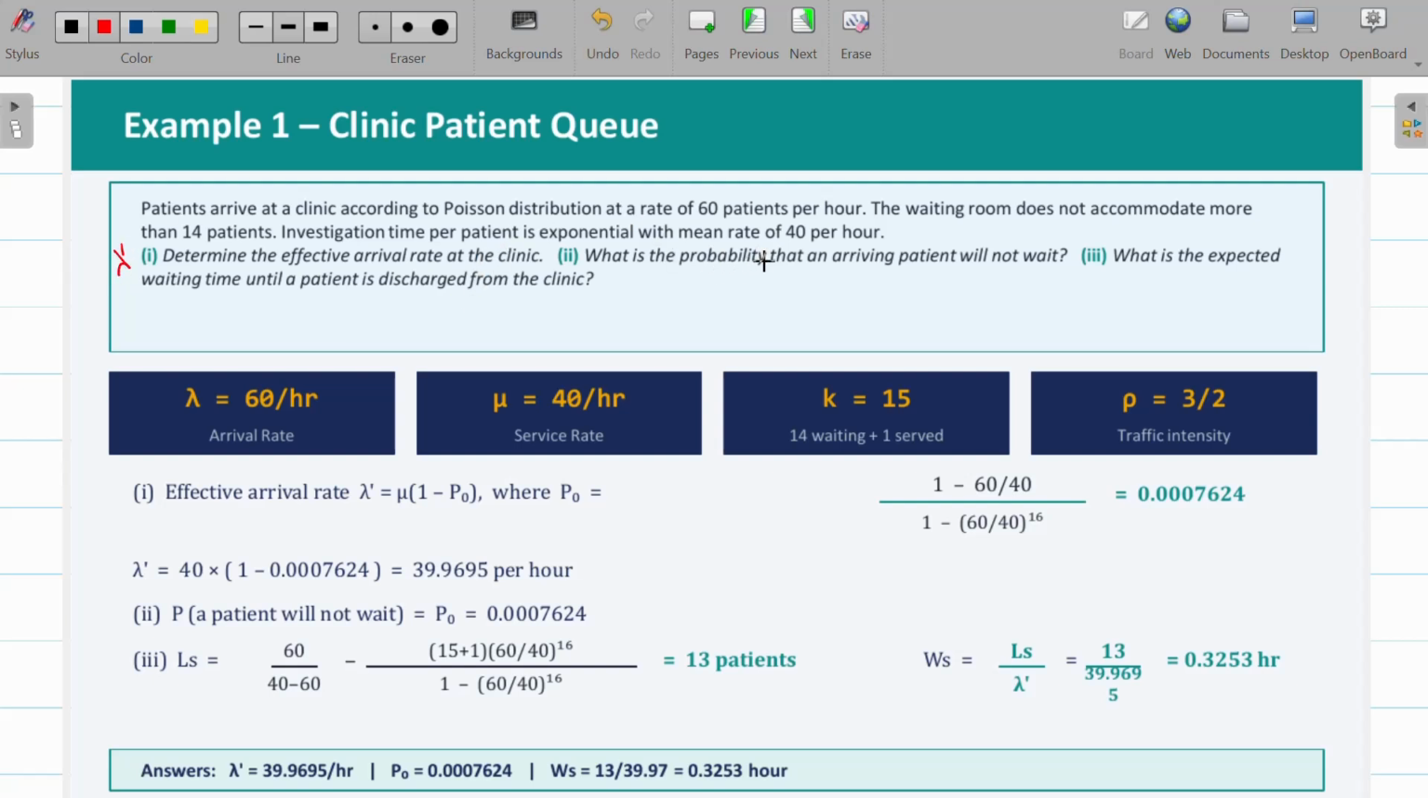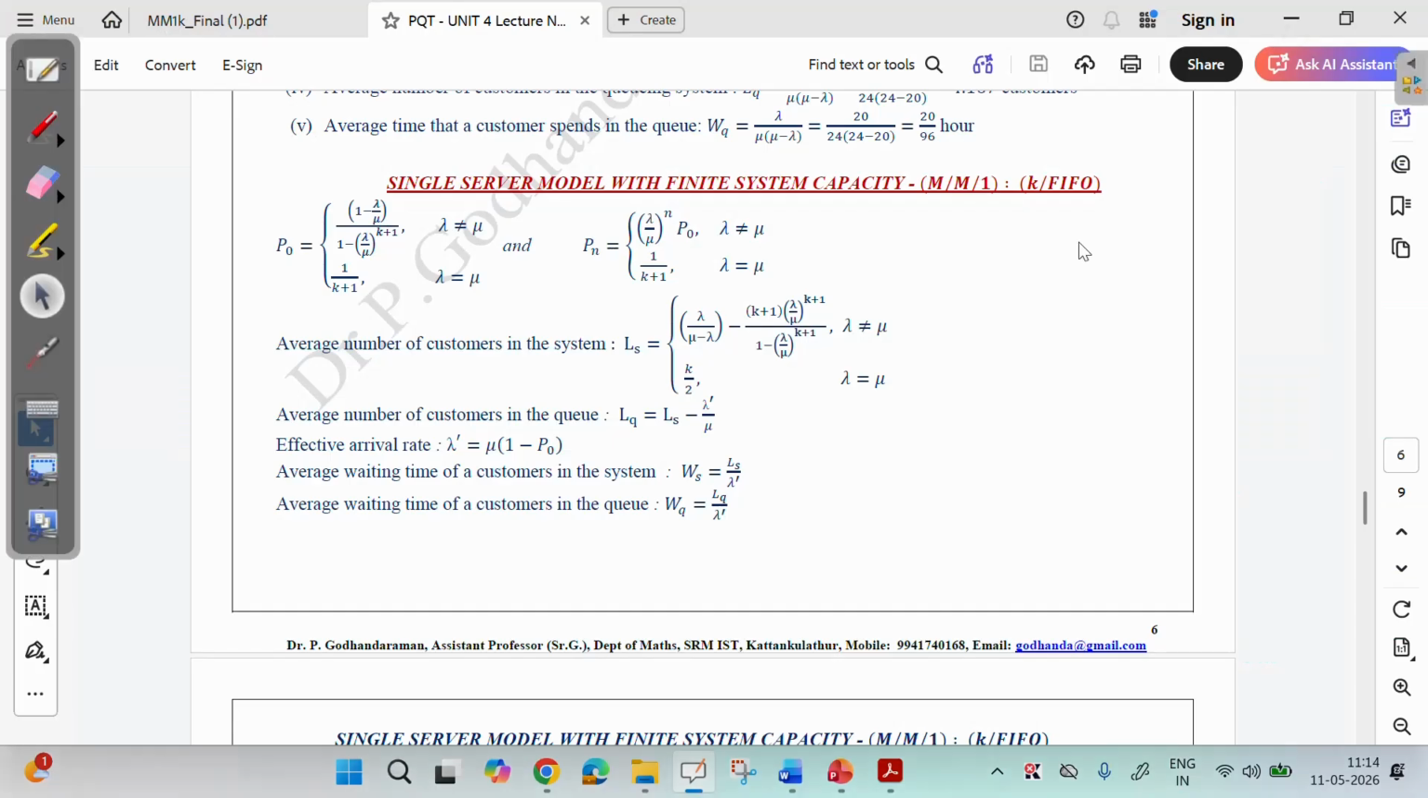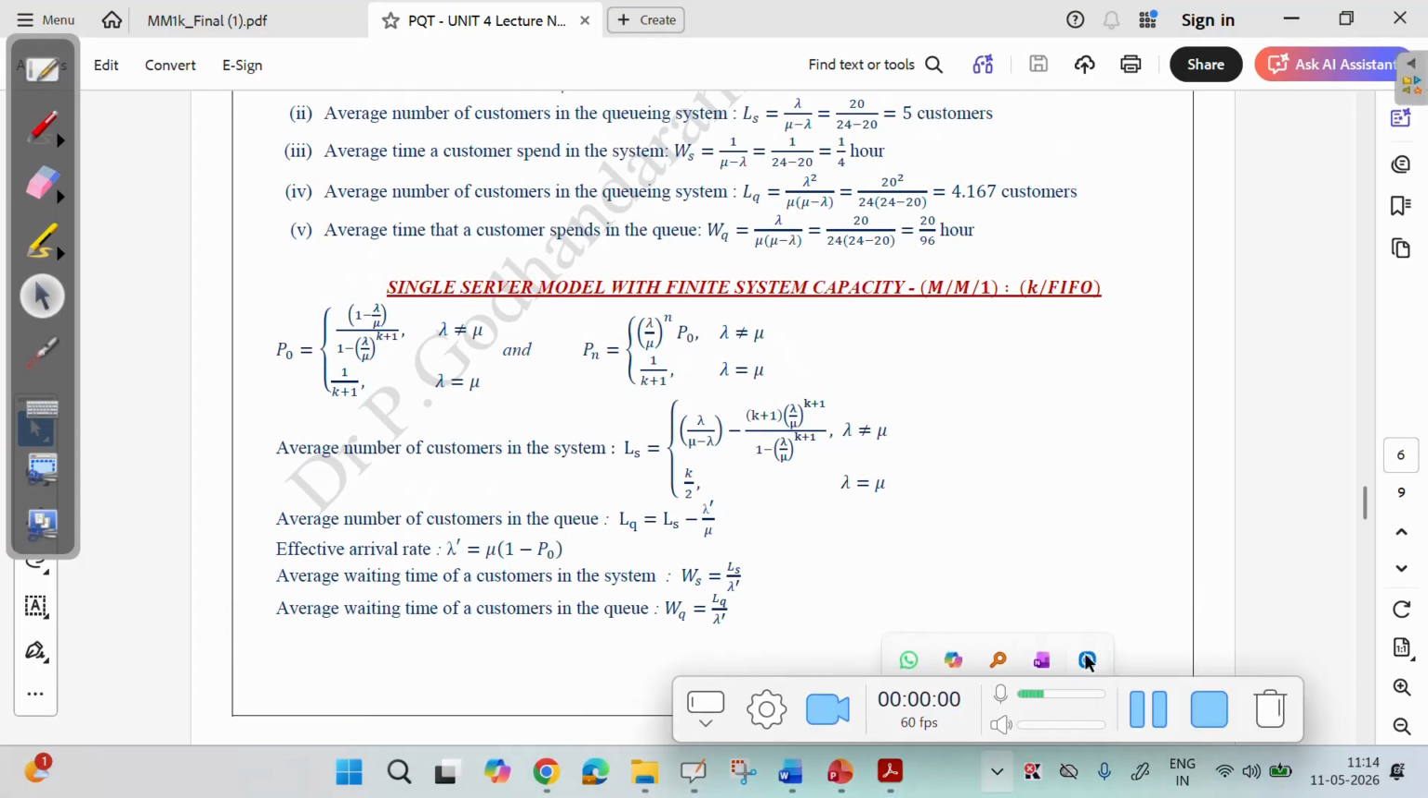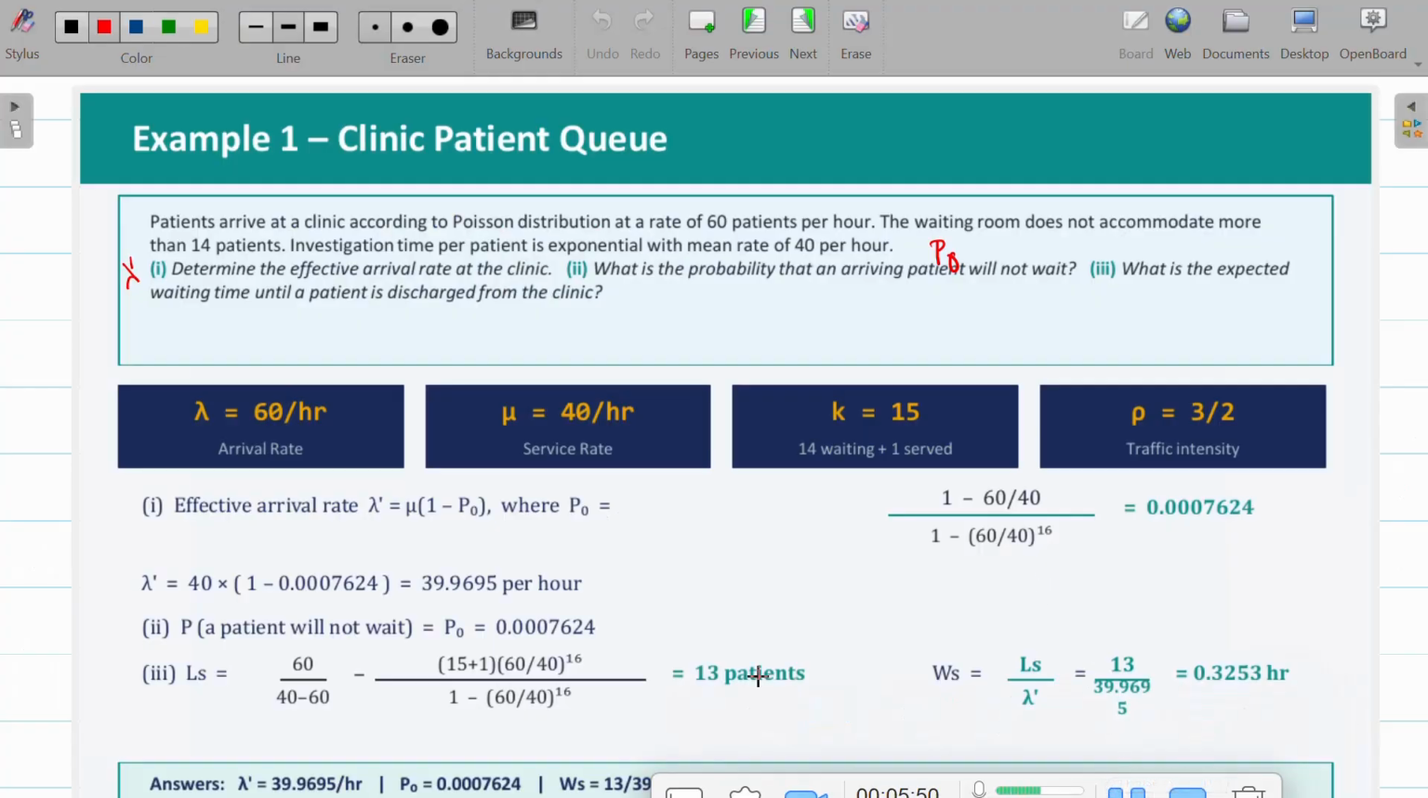And what is the probability that an arriving patient will not wait? Will not wait in the sense that if the system is empty, so we are supposed to find here P naught. Okay, and coming to the next, what is the expected waiting time until the patient is discharged from the clinic? So we'll continue.